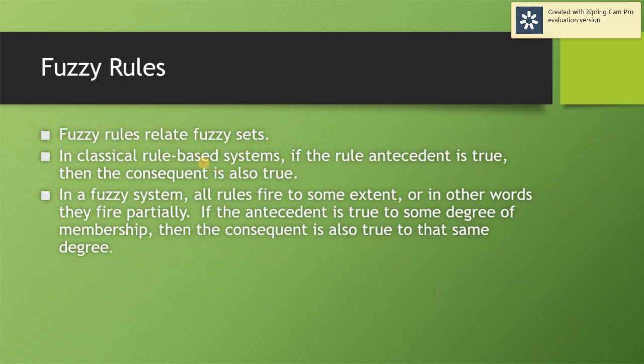Next, we can say that fuzzy rules relate the fuzzy sets. In a classical rule-based system, if the rule antecedent is true, then the consequence is also true. Why? Because we have distinct values, that is 0 or 1, right? In a fuzzy system, all rules fire to some extent, or in other words, they fire partially.